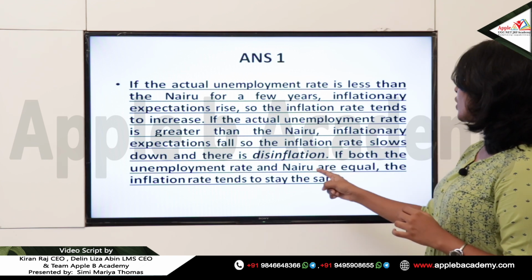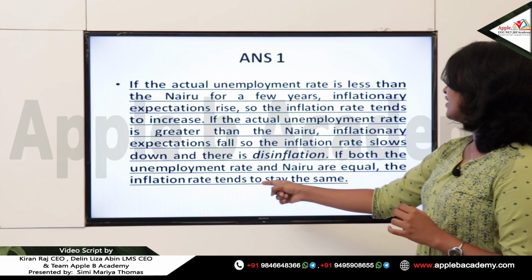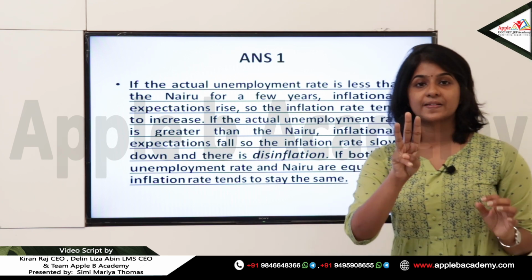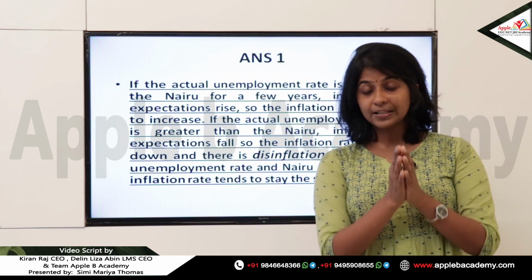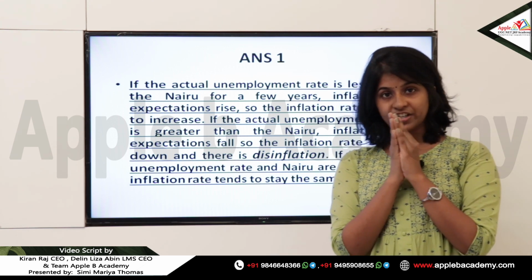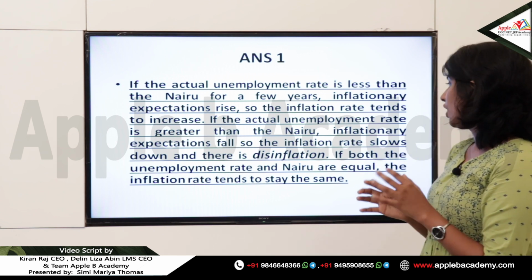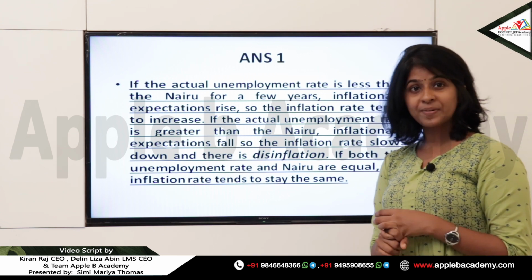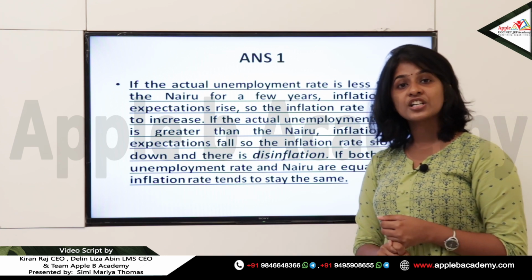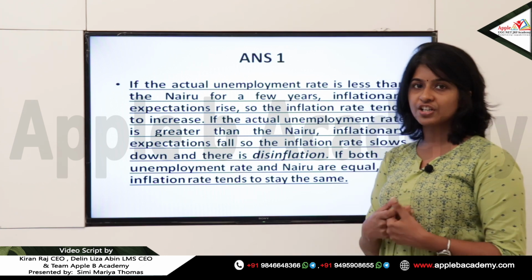If the unemployment rate and NAIRU are equal, the inflation rate tends to stay the same. So here we have 3 cases. What happens if the actual rate of unemployment and the natural rate of unemployment are equal? What happens if the actual rate of unemployment is less than the natural rate, and what happens if it is more than the natural rate?